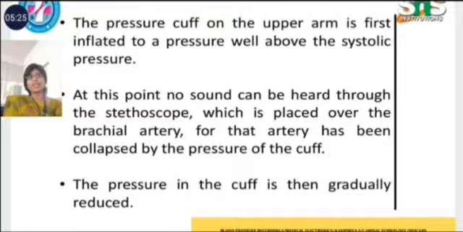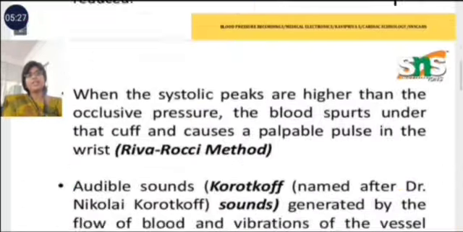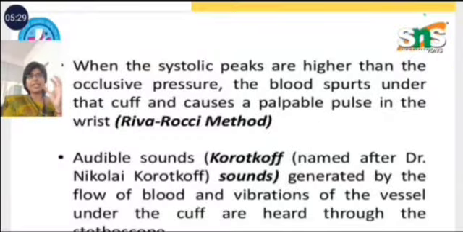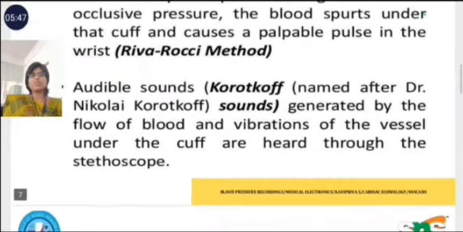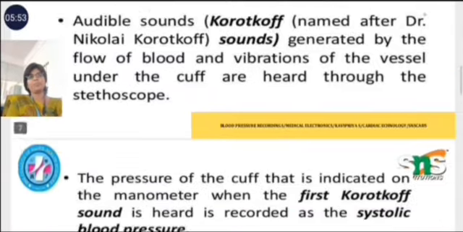When the systolic peak pressure is higher than the occlusion pressure, blood spurts under the cuff and causes a palpable pulse in the wrist, and also an audible sound, the Korotkoff sound. It is generated by the flow of blood and vibrations of the vessel under the cuff, and is heard through the stethoscope.